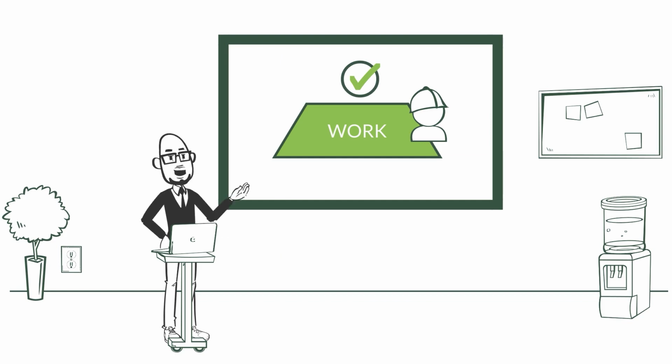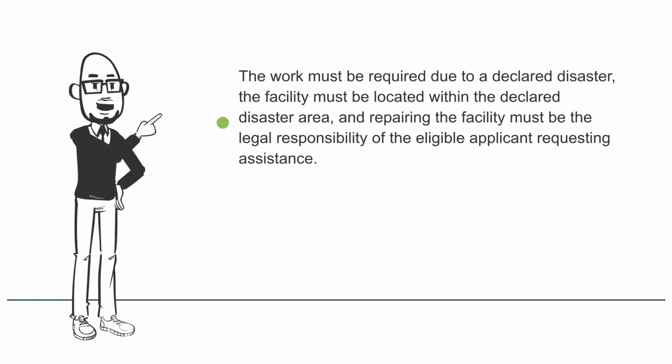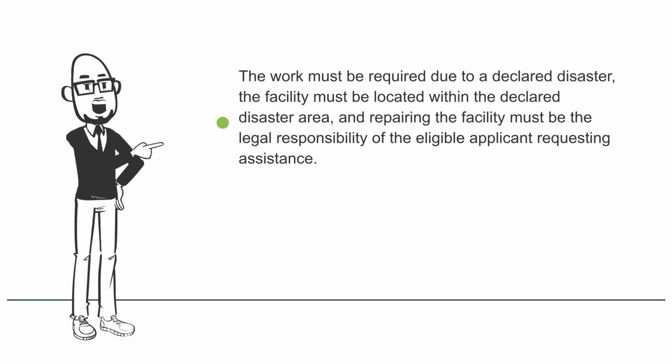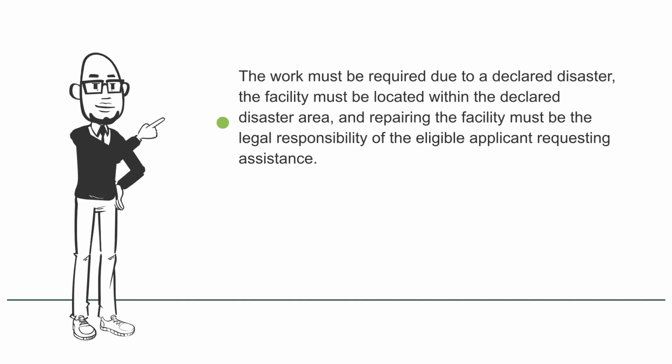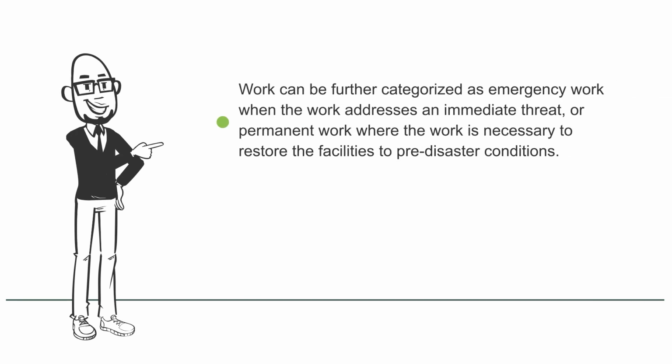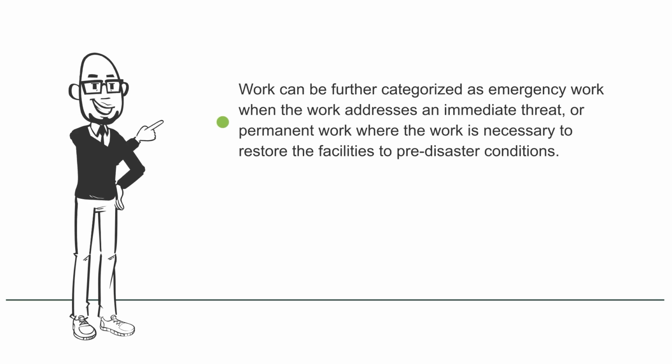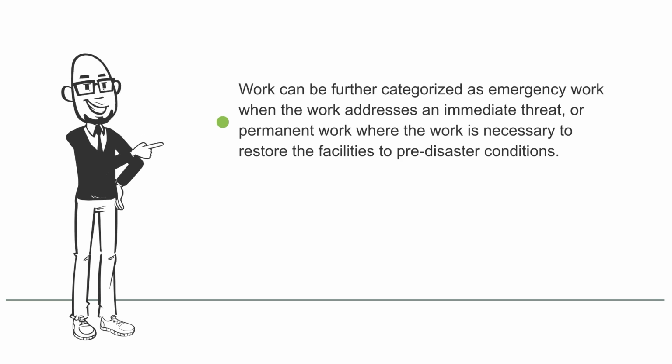The work required for eligibility must meet the following criteria. The work must be required due to a declared disaster. The facility must be located within the declared disaster area. And repairing the facility must be the legal responsibility of the eligible applicant requesting assistance. Work can be further categorized as emergency work when the work addresses an immediate threat, or permanent work where the work is necessary to restore the facilities to pre-disaster conditions.